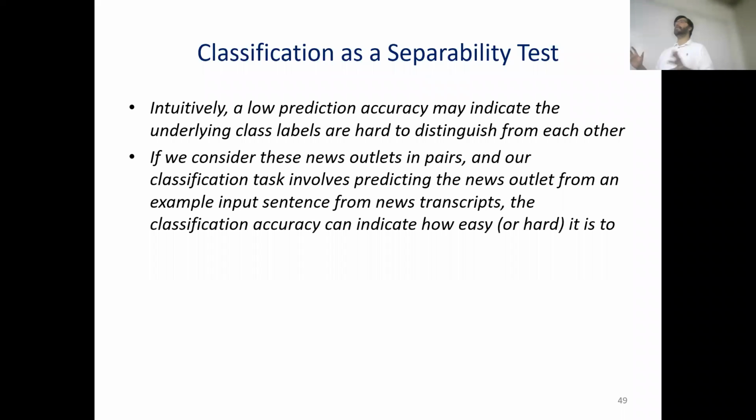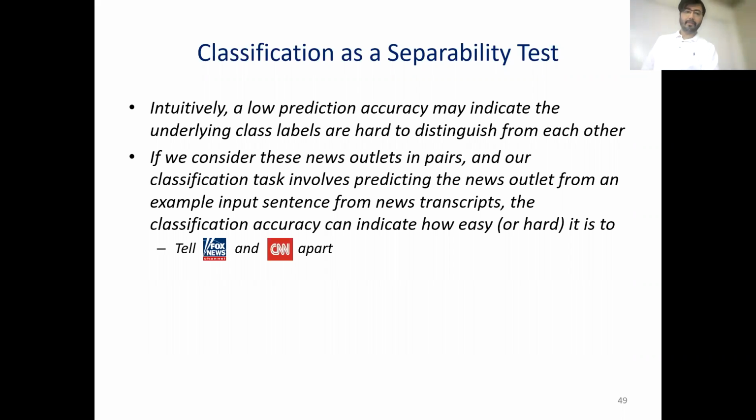And then what we try to do is we have sentences from CNN and Fox, with the class labels CNN and Fox, and we try to train classifiers to figure out if it is easy for a machine learning model to tell apart if this is coming from CNN or if it's coming from Fox.